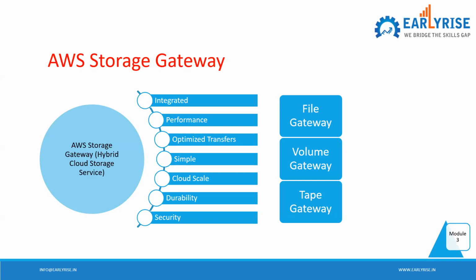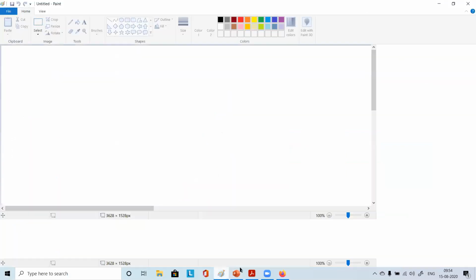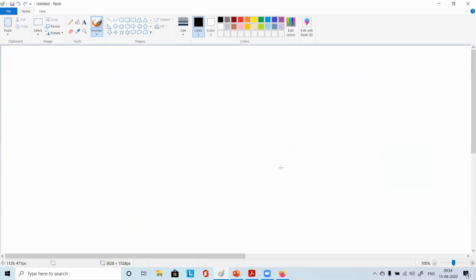So let me explain, one second. Just connecting my tab. Please let me know if you can see the MS Paint. Visible, right? These lines?